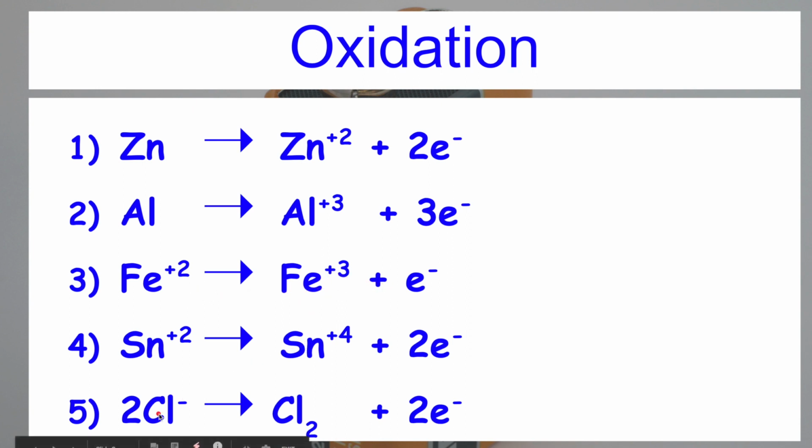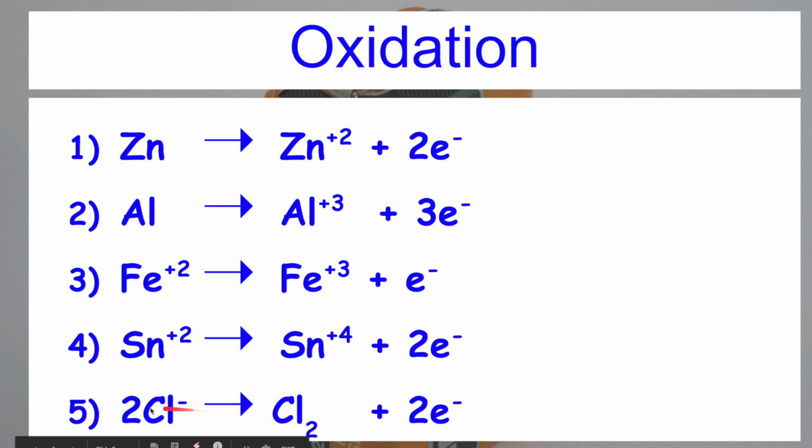See, 2 Cl minus means 2 Cl minus ions are there. How Cl minus ions are obtained? Cl atom has gained 1 electron and it is converted into Cl minus ions. Like this, we have 2 Cl minus ions. One Cl minus ion loses 1 electron, gets converted into Cl atom. Another Cl minus ion loses 1 electron, gets converted into Cl atom.